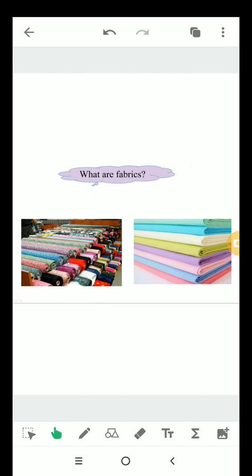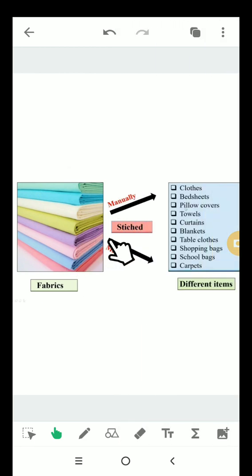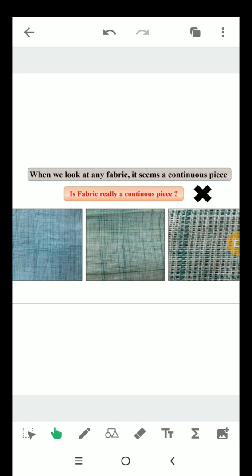These fabrics are stitched either manually with the help of a sewing machine or by machines in factories, to get all these different items such as clothes, bed sheets, pillow covers, towels, curtains, blankets, tablecloths, shopping bags, school bags or carpets, etc. Let's now try to understand fabric in more detail.